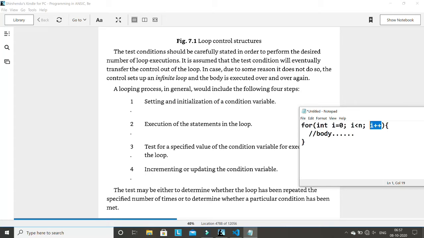First it will go for initialization, then it will check the condition, then it will execute the body, then next time it will go here, increment or decrement the condition variable, and then it will check this condition, and it will go again into the body if it is true. Next time it will not check initialization. Initialization will be performed only once. Okay, this part is clear.